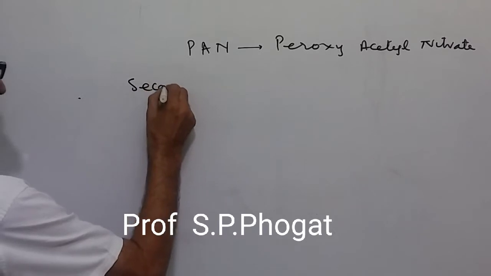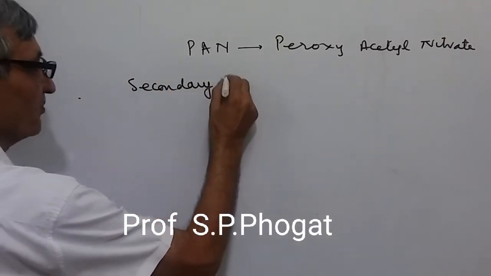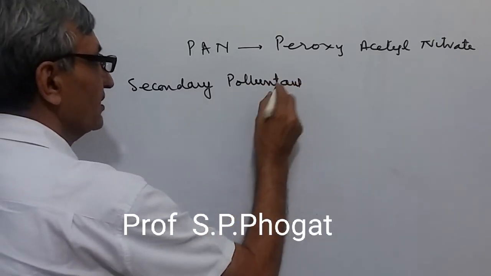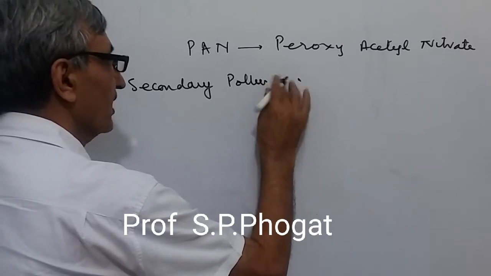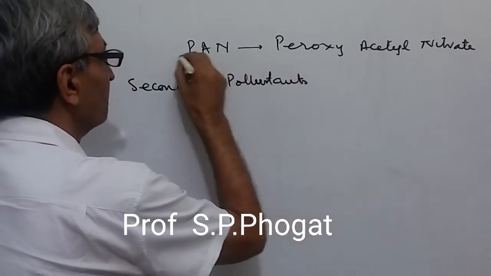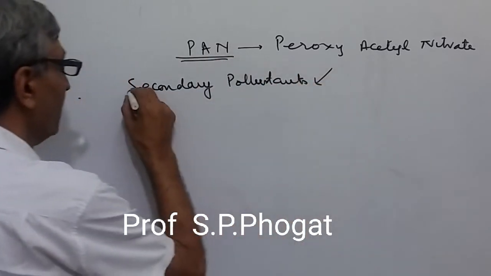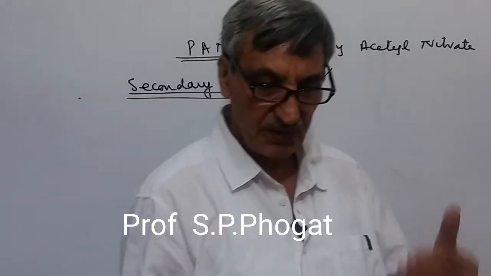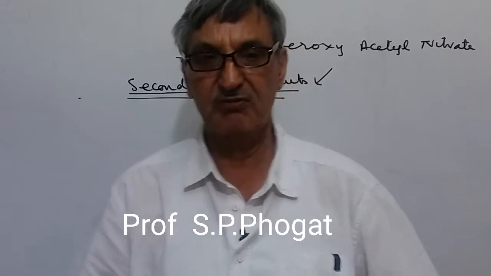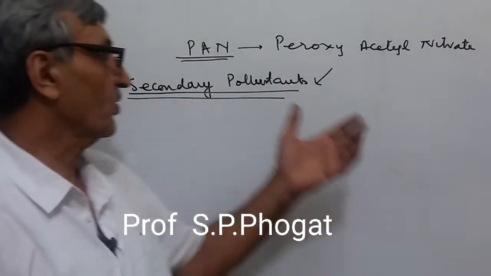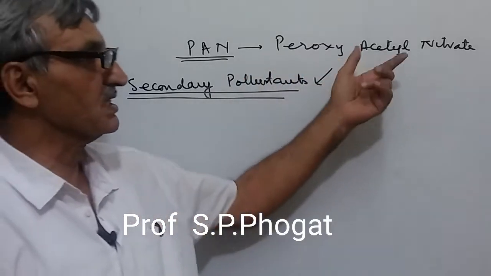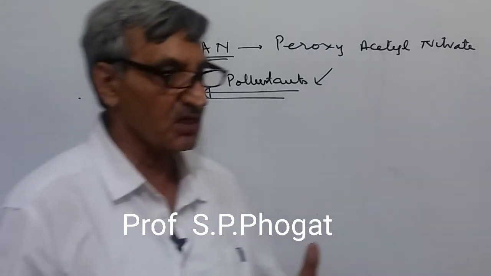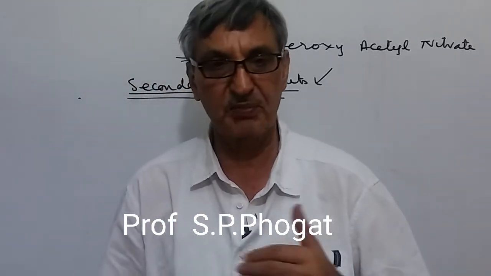There are two types of pollutants. One is called primary, the other is known as secondary pollutant. So here PAN is a secondary one. Primary pollutants, when they are free like carbon dioxide and carbon monoxide, then mix with hydrocarbons and make a further pollutant, and then they are known as secondary. So PAN, peroxyacetyl nitrate, is the one word which we want to know, and this is a secondary pollutant, not a primary one.